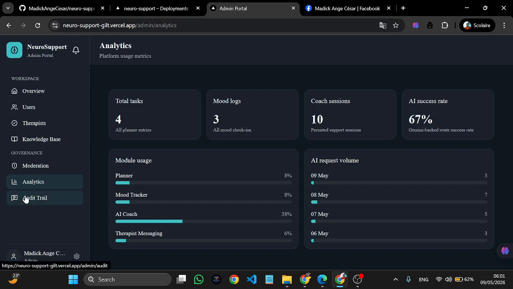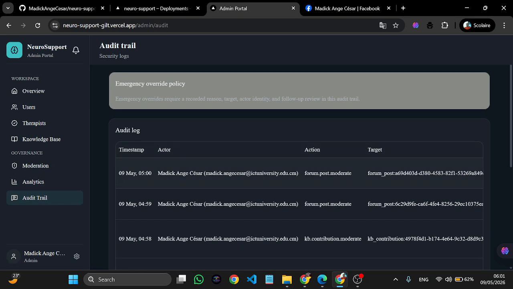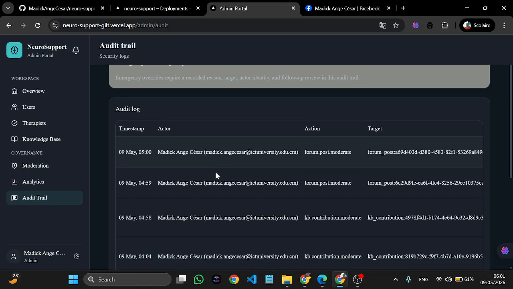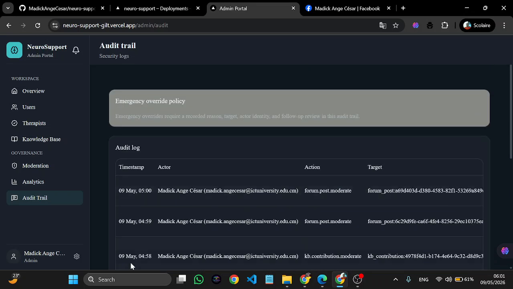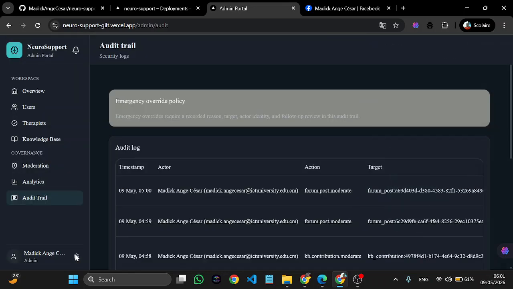It permits me to audit the main activities like forum post moderation, accepting the post, approving post. So this is all about the platform, the admin portal. The settings is same as the other settings, so nothing to add here.